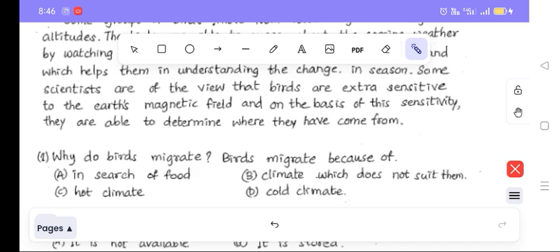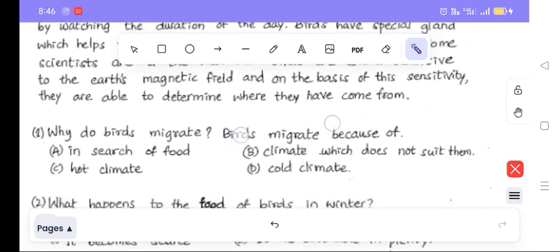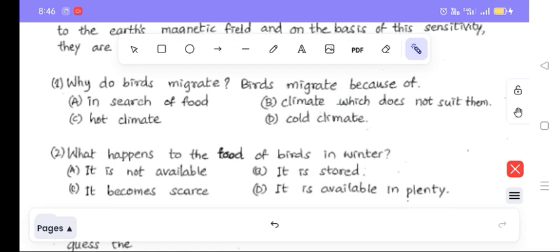Incongenial. See, when the climate becomes incongenial, means which does not suit them, they go for migration. Very good, correct answer. What happens to the food of the birds in winter? It is not available. It's stored, becomes scarce. Very good. All the insects will become scarce in the winter. That's why they will get less food in the winter.